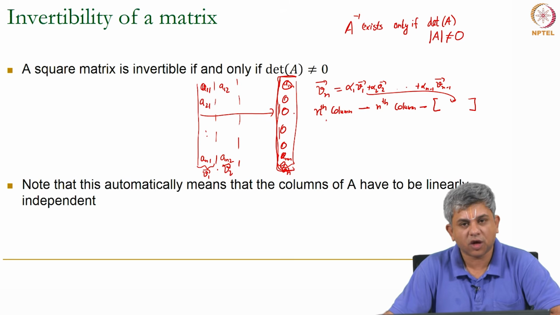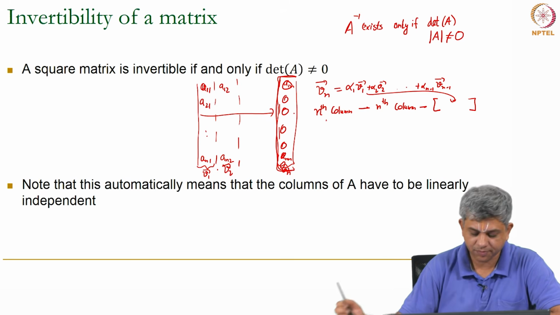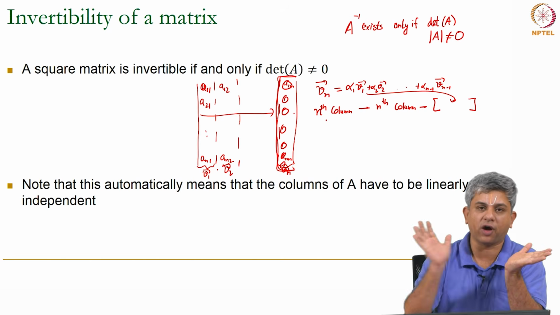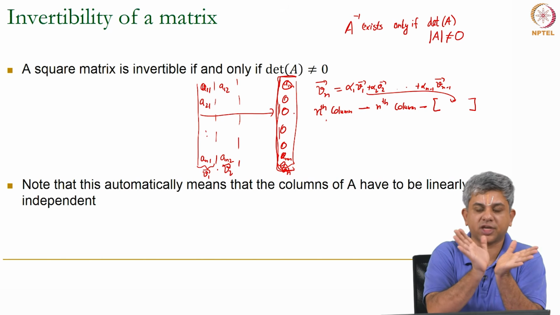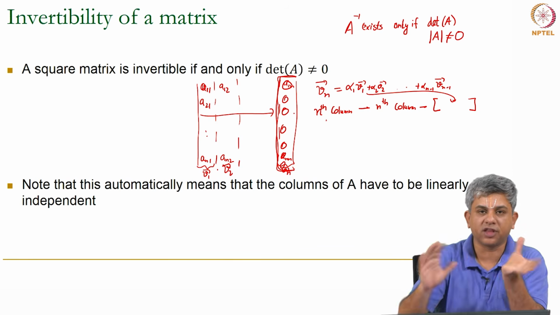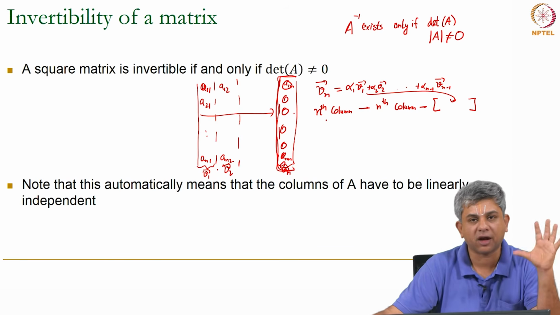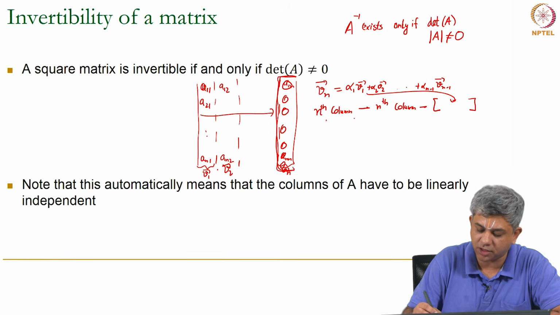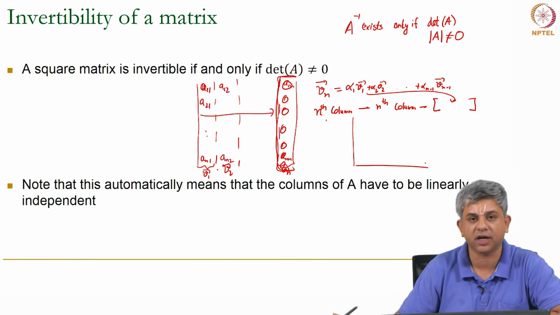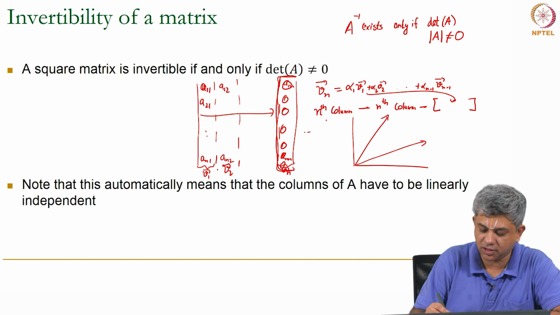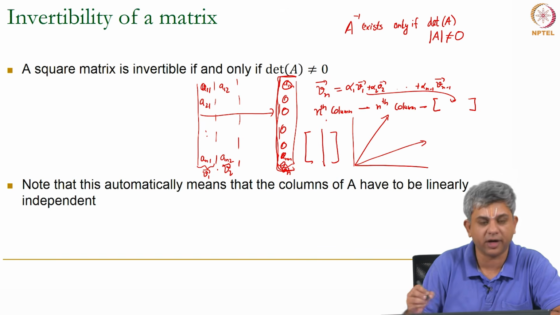This also has a nice physical interpretation. What it says is, if you have one of these vectors which can be represented as a linear combination of the other vectors, the volume of the parallelogram or the parallelepiped formed by these vectors actually becomes 0. You can see this easily in the 2D case or even in the 3D case. So, let us say you have two vectors, in this case you only have a 2 by 2 matrix.